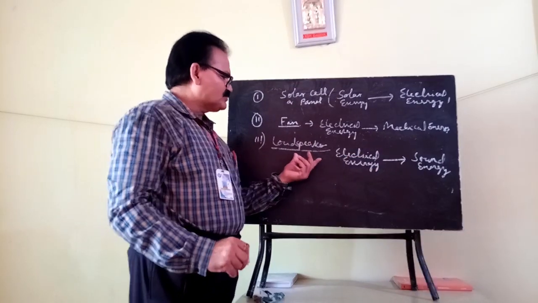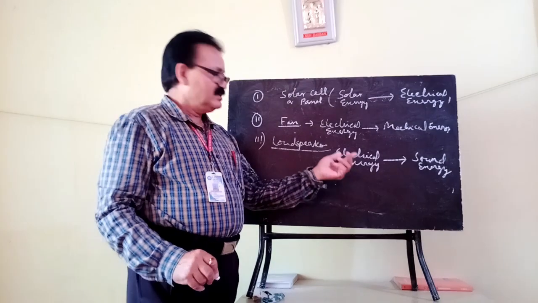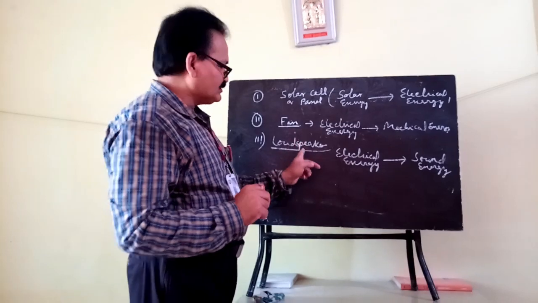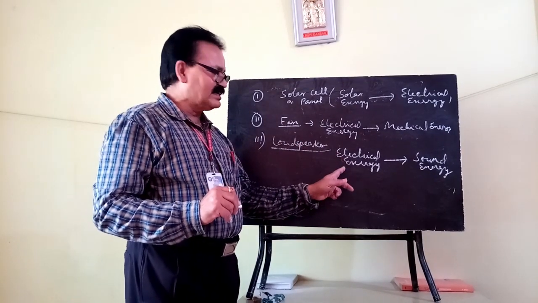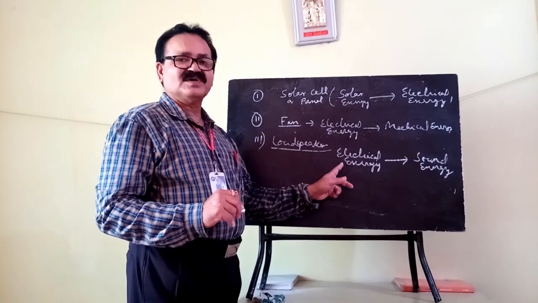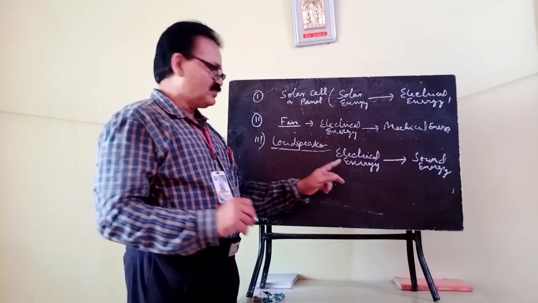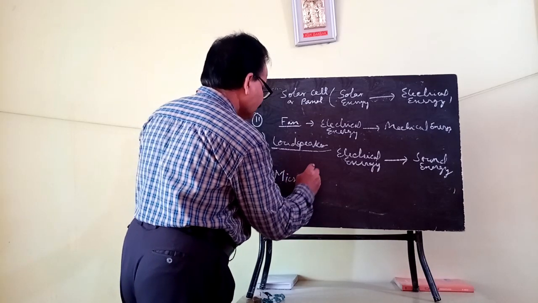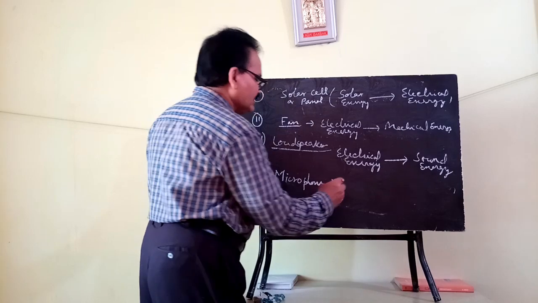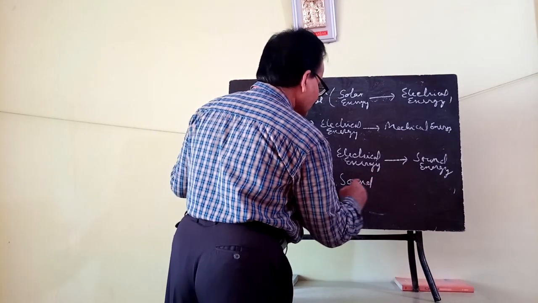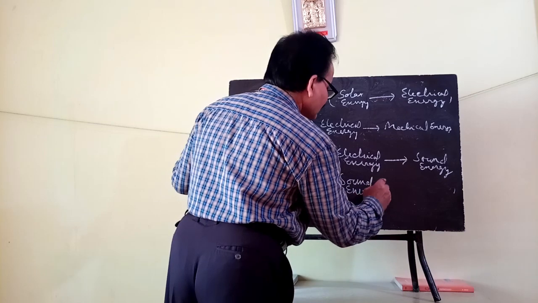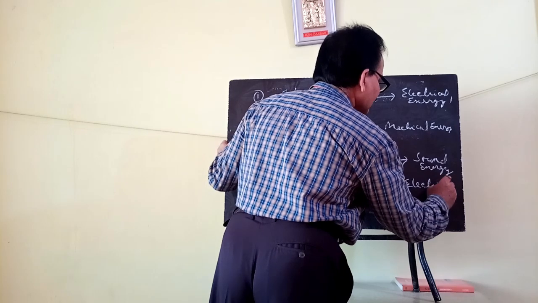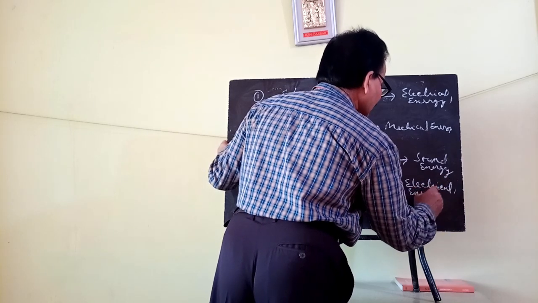You know, loudspeaker, from where does it get electrical energy? Loudspeaker gets electrical energy, in the form of an electrical signal, from the microphone. Whereas the microphone converts sound energy to electrical energy in terms of an electrical signal.